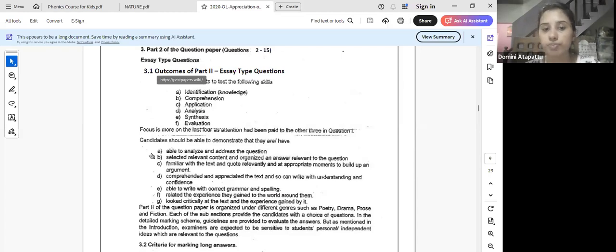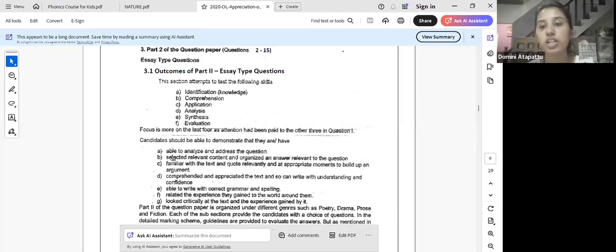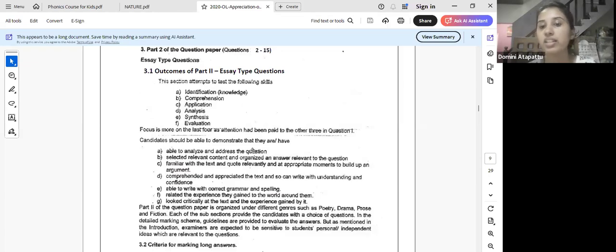Now imagine, this is the main reason I do not like giving model answers. But I feel like I'll have to give you all one or two. I do not like giving model answers for this reason: you start memorizing them, and that is not going to help, because question to question is going to be different. But if you know how to analyze the question and address the question, you don't have a problem. You won't be facing an issue.